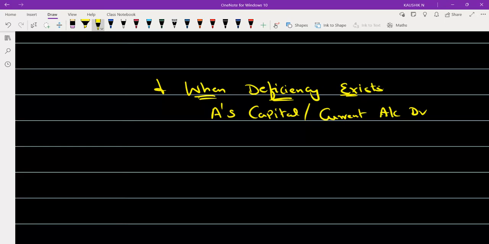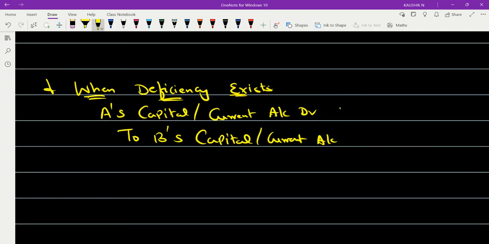So A's capital or current account is debited to B's capital or current account. The shortage was 20,000 rupees, and for that amount alone you will pass the entry. Able to understand?